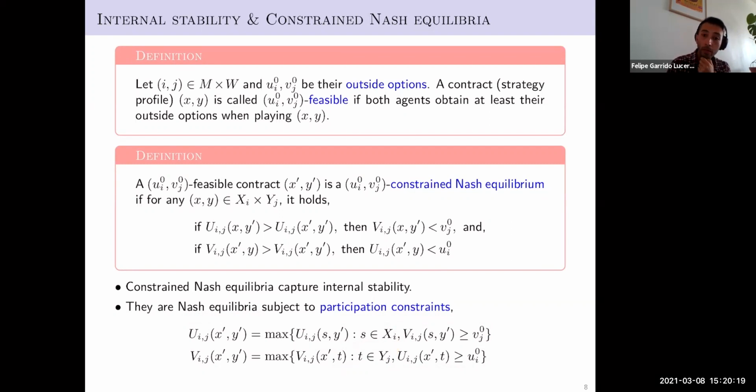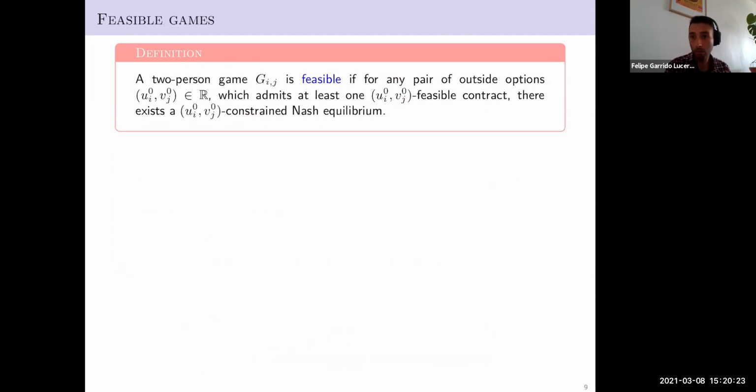This kind of equilibria does not always exist. We cannot guarantee the existence. So we will consider a new class of games, called feasible games. A two-person game G will be called feasible if for any pair of outside options which admits at least one feasible contract, there is also one constrained Nash equilibrium.